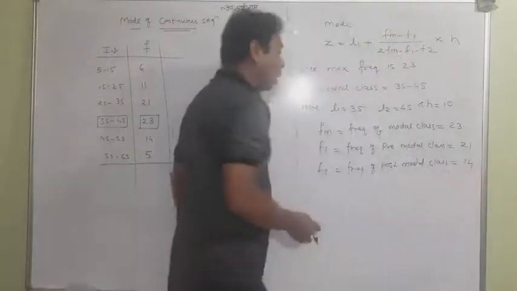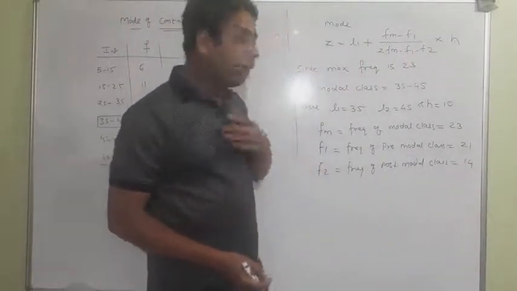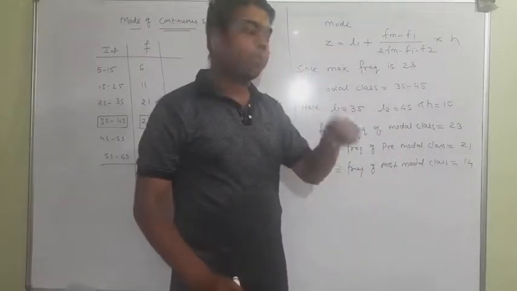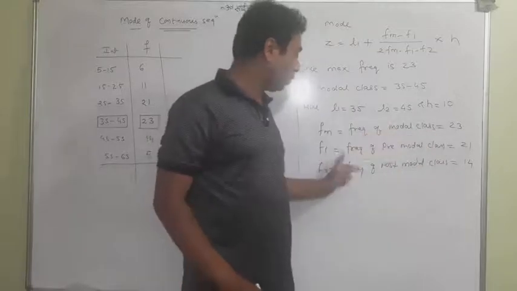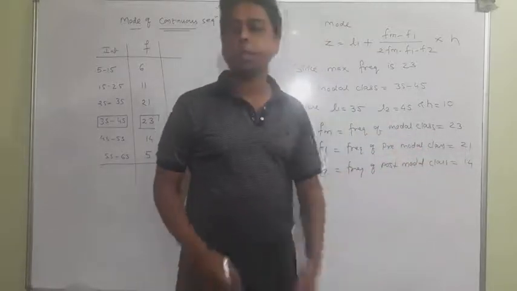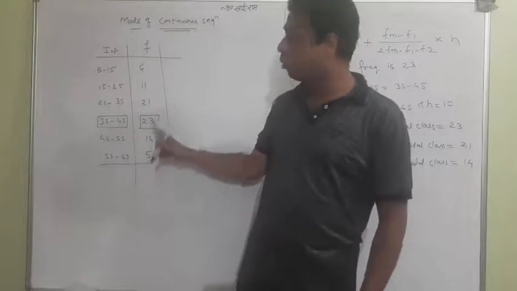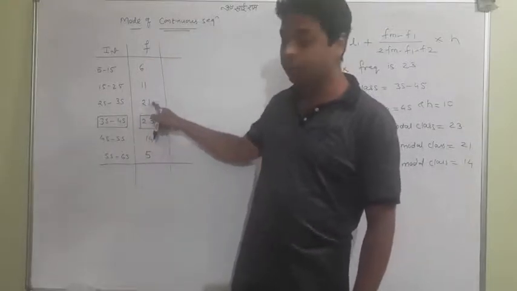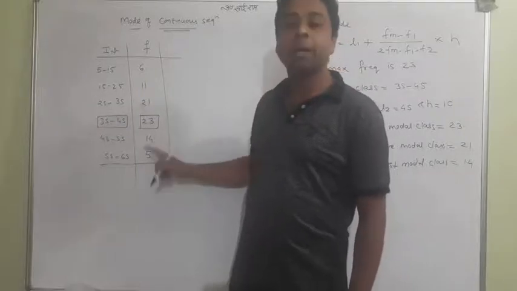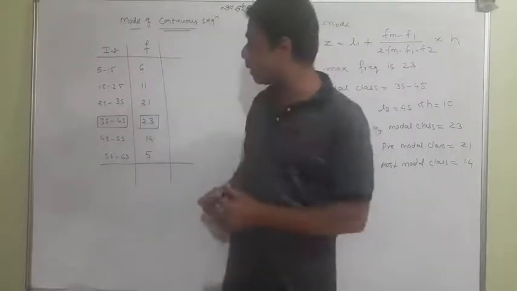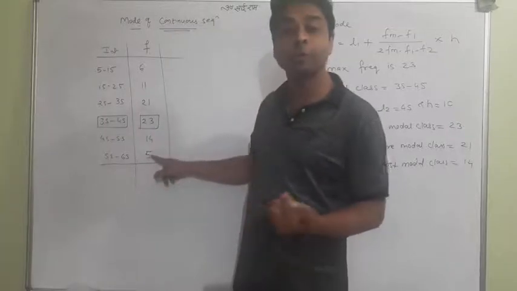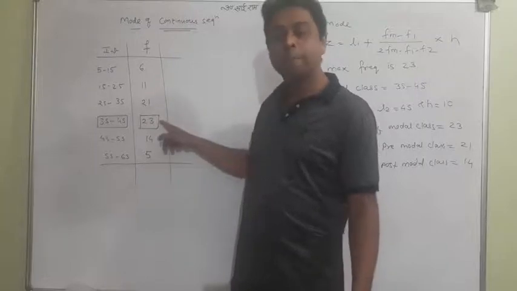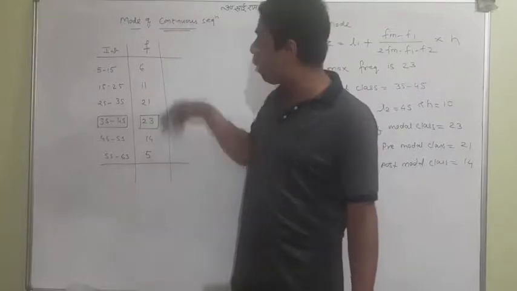If you feel it is tough to write with the words, you can drop them. But you should understand what is F1 and what is F2, and this is based only on the maximum frequency. Fm is the maximum frequency, with F1 just preceding and F2 just after. Sometimes a question may be asked where the maximum frequency is in the last or first class.